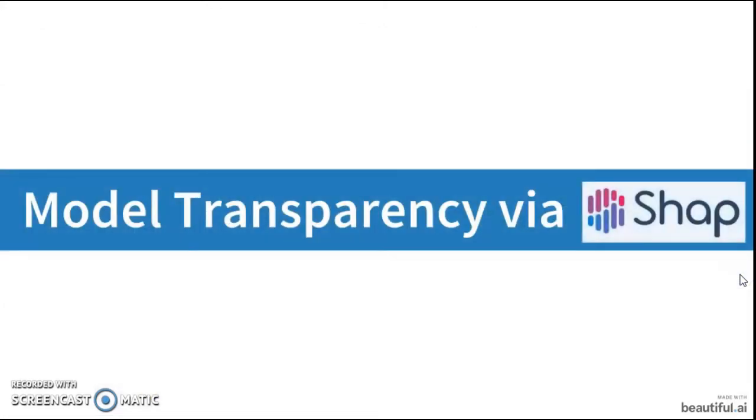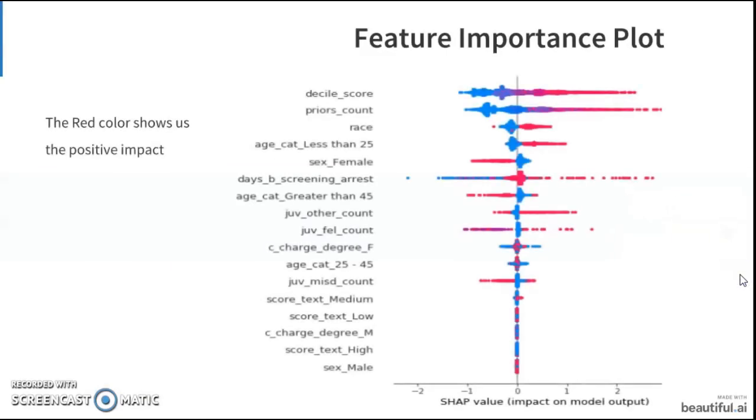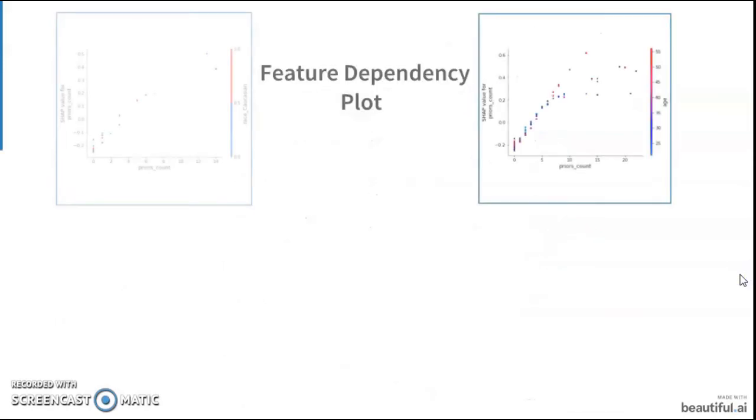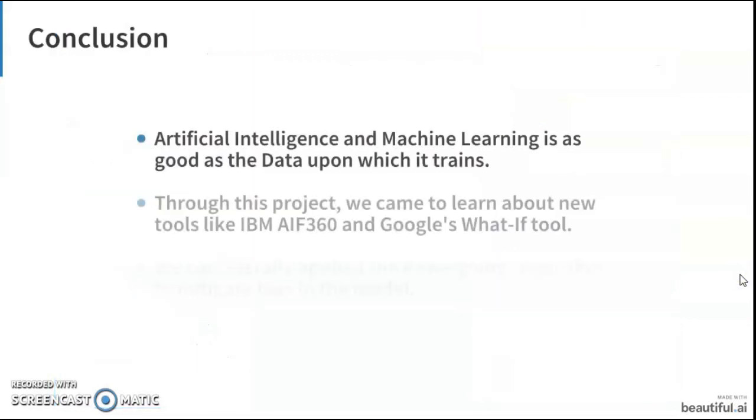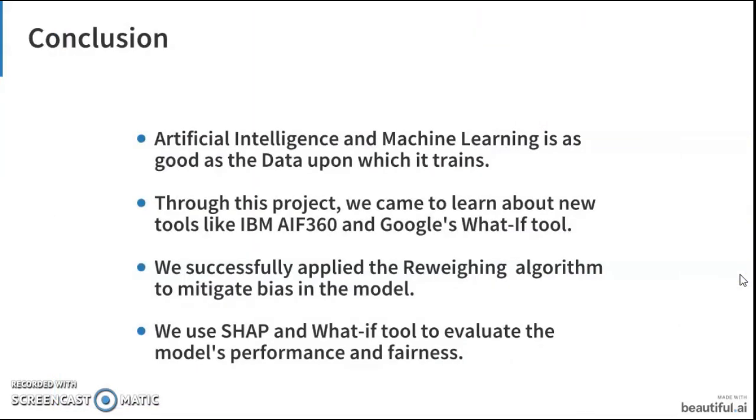To gain more transparency of the model, we use SHAP. Here, the red color shows us the positive impact and the blue shows the negative impact. And the two most important features were decile score and prior count. These are a few dependency plots for SHAP.